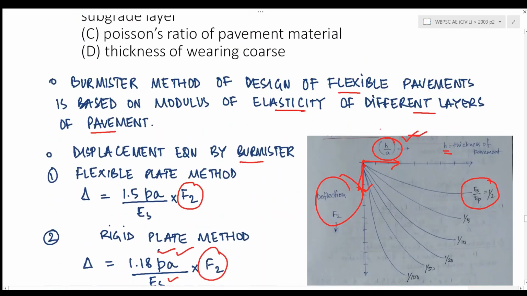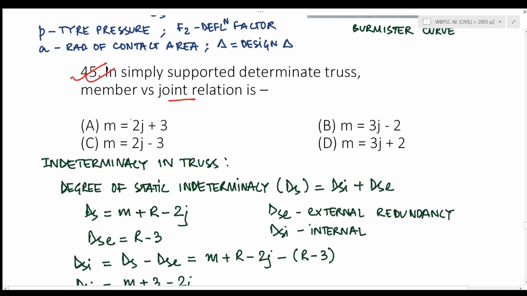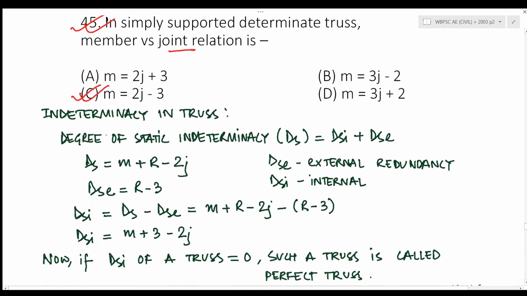Next question is, in simply supported determinate truss, members versus joint relation is. Now, in simply supported determinate truss, the member versus joint relation is m equal to 2j minus 3. Now, for indeterminacy in truss, the degree of static indeterminacy is given by DSI plus DSE, where DSI is the internal redundancy and DSE is the external redundancy.